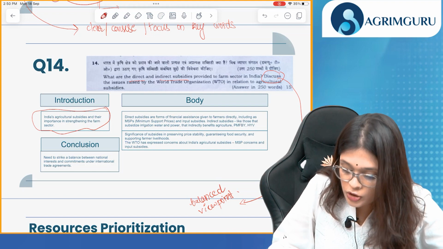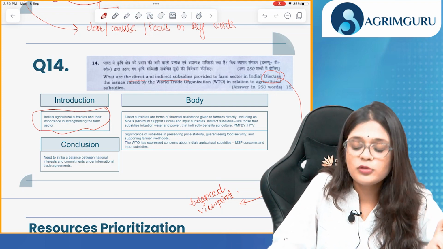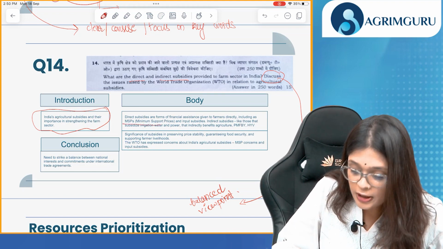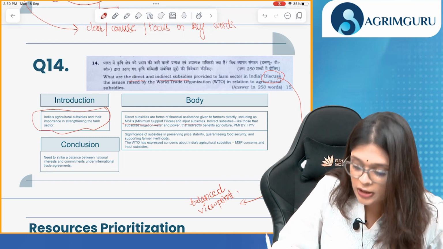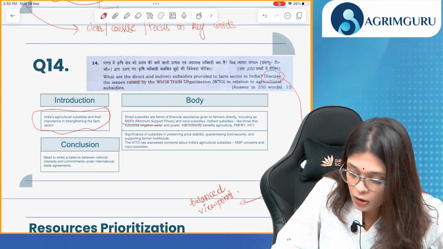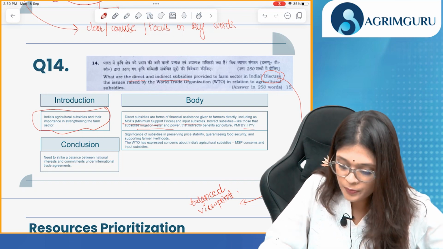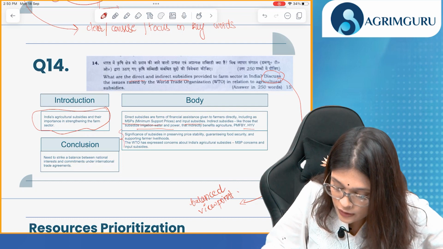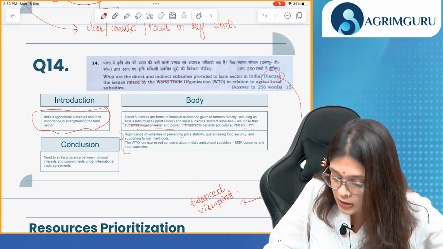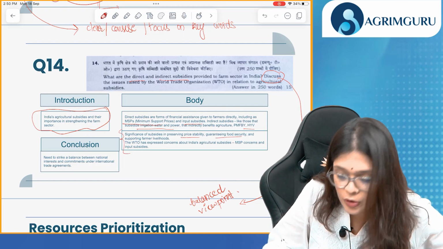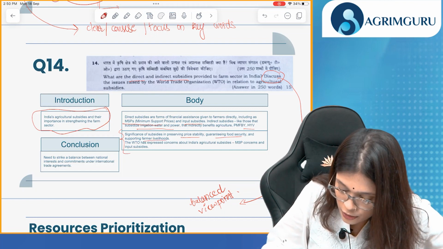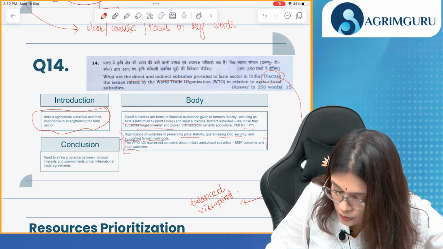Direct means financial assistance which is given directly to the farmers. For example, MSPs, that is minimum support prices, and input subsidies. In indirect subsidies, we'll talk about irrigation, water, power, HYV, that is high yield varieties. Then we'll have to talk about the significance of subsidies because it helps in price stability, guaranteeing food security, and supporting farmer livelihoods. Now WTO, the issues raised by WTO.